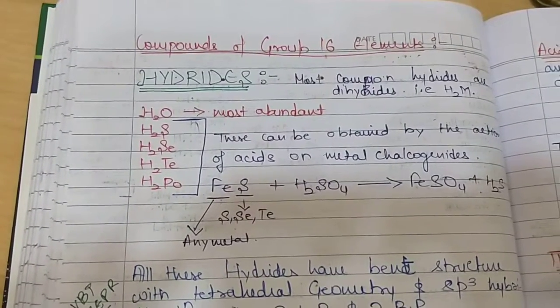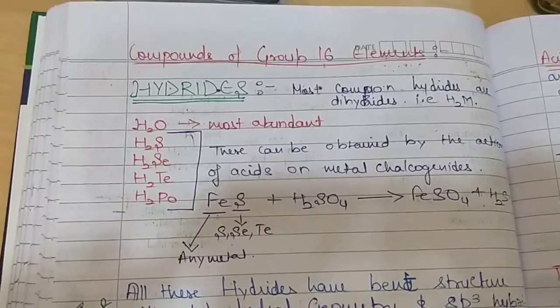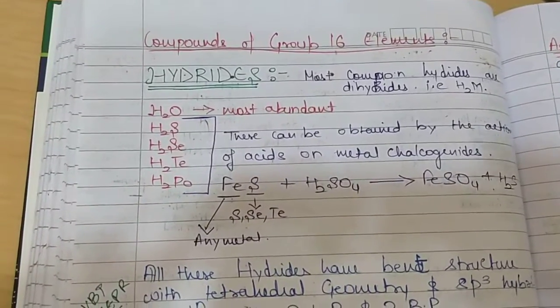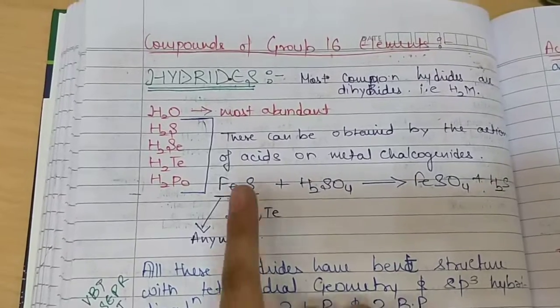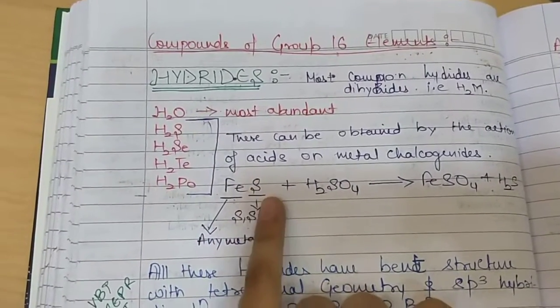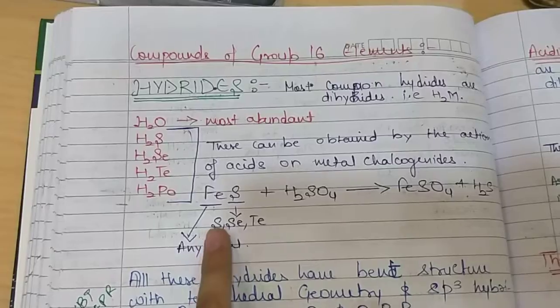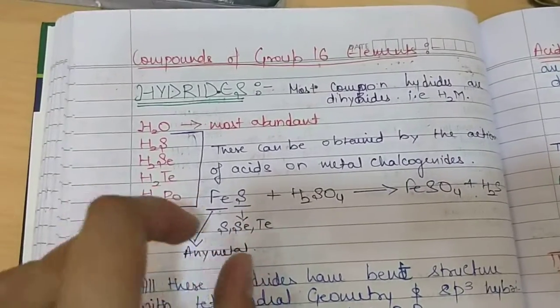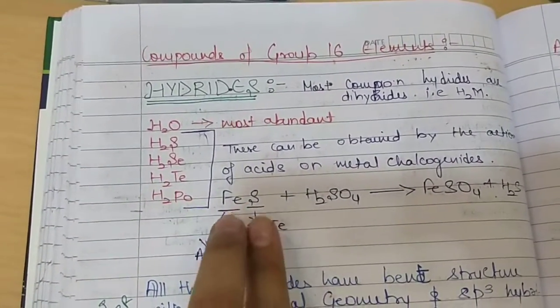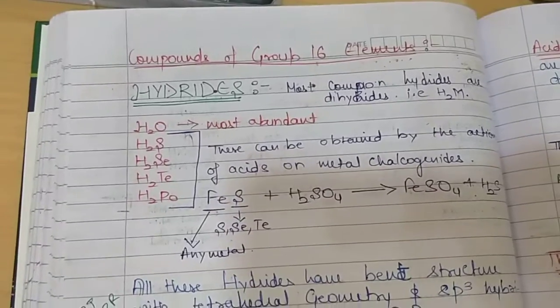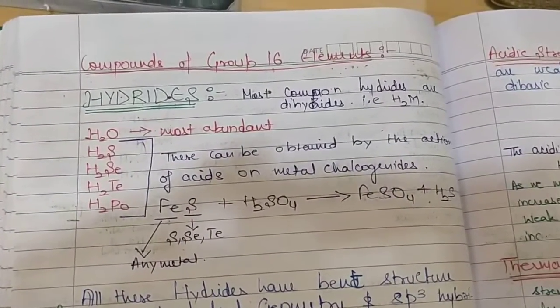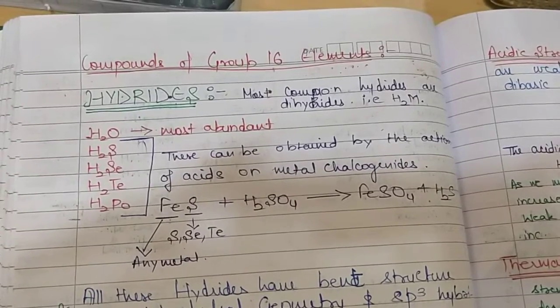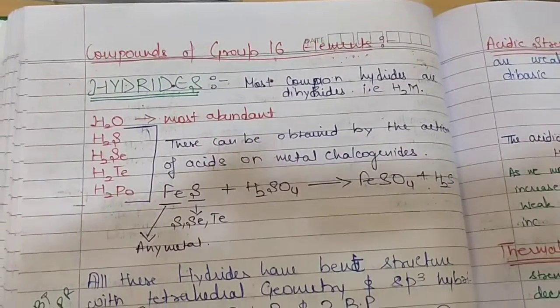These can be prepared by the action of acids on metal chalcogenides. Here we can have any metal, and that bonded to any group 16 element, we will call these compounds metal chalcogenides, and when these are reacted with any acid, then we get the hydrides of group 16 elements.